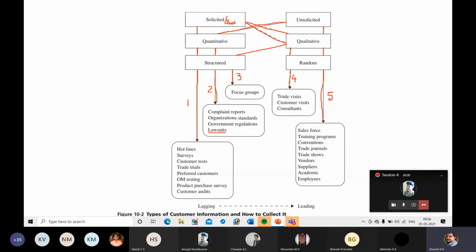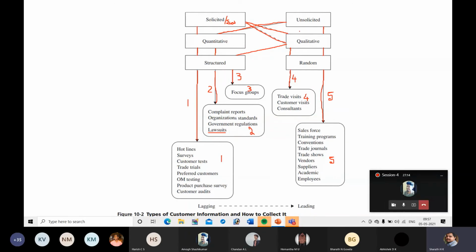So there are 5 types of information. This is one, this is the second type, this is the third, this is the fourth, and this is the fifth. There are 5 types of information, and there are 5 different procedures you can follow to obtain this information. The first procedure is solicited quantitative structured. You can obtain this information through these methods. Again, unsolicited quantitative structured information you can gather from these sources.